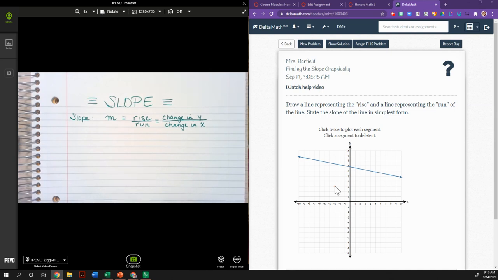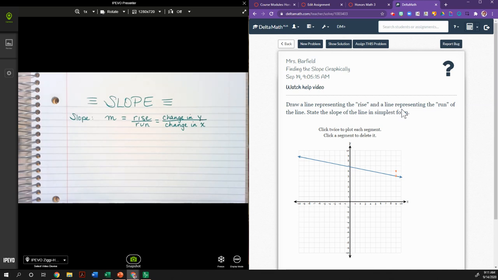Our goal is to find points that cross at a good part on the grid lines. So if I'm looking here, you can see right here, this is a good point. And if I go up one, you notice there's another good point that's crossing the grid lines, which means I have to go up one. So I've drawn my rise. It says draw a line representing the rise, so I've done that.